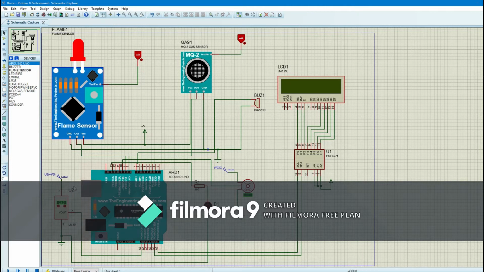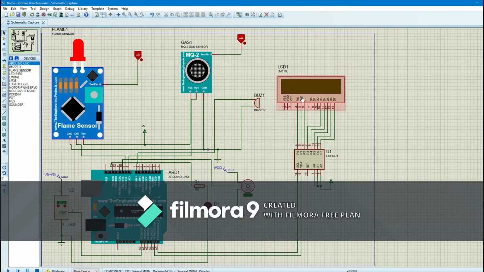For the flame sensor, I connected it to pin 9, while the gas sensor I connected to pin 8, and lastly the temperature sensor I connected to the analog input, which is A0. While for the output, I am also using 3 outputs.